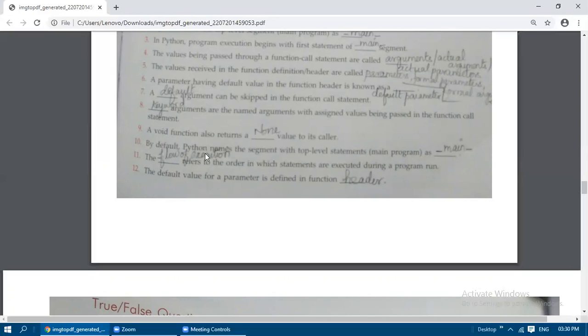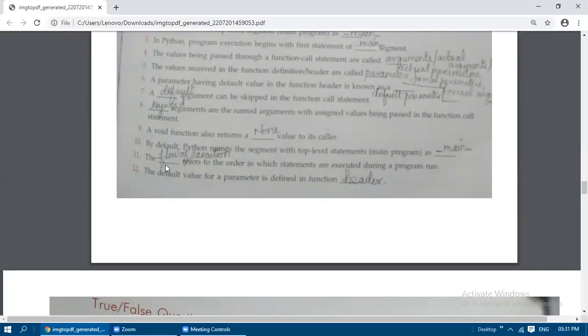By default, Python names the segment of top level statements as main program. This we have already mentioned and studied here. Then the dash refers to the order in which the statements are executed during a program run. So order means what is known as flow of execution. When the program is running, in which order the statements are going to be executed, that is known as flow of execution.